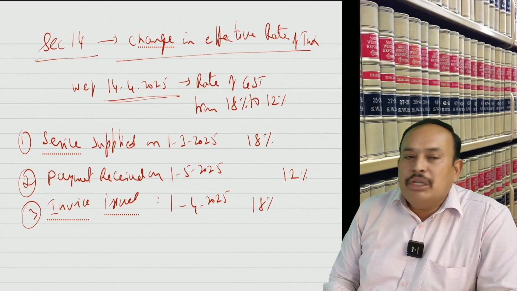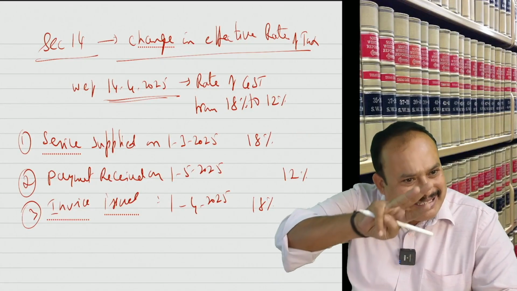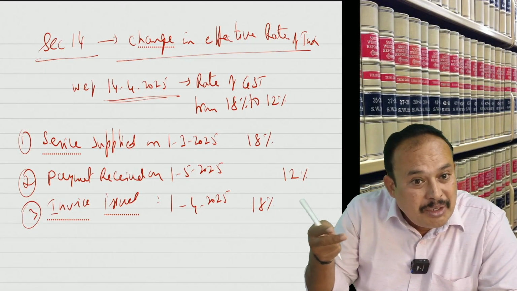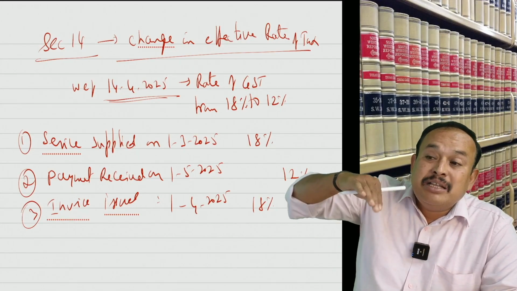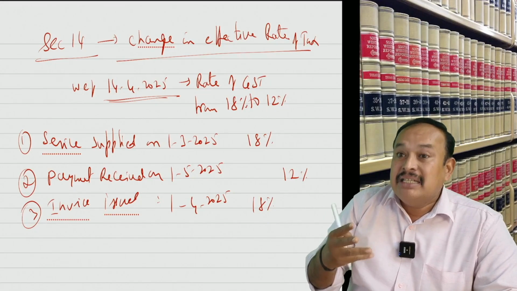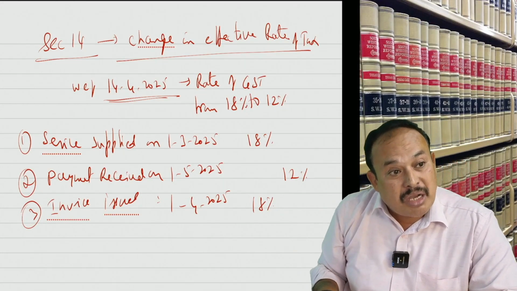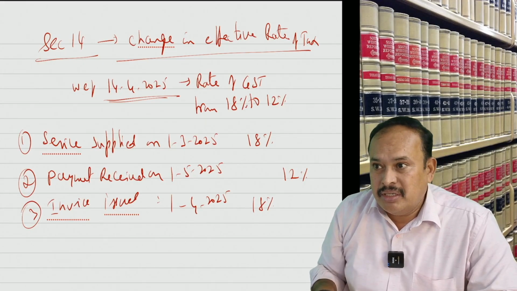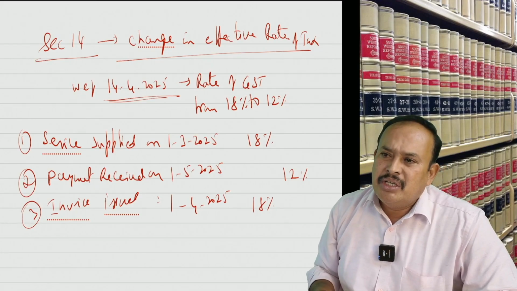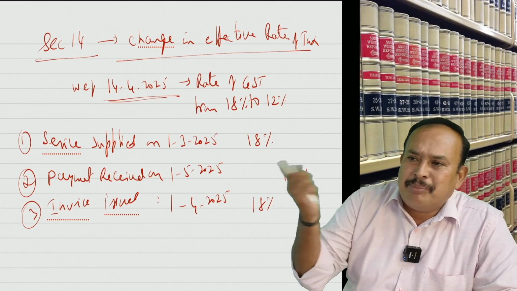ஏம்பா கொஞ்சம் கான்செப்ட் பண்ண முடியுமா? எஸ். இப்போ change in effective rate of tax between 3 dates: date of completion of service, date of payment, date of invoice. இந்த 3 டேட்டுக்குள்ள, in between these 3 dates, if there is a change in the rate of tax, which rate is applicable is the question. I am simply telling you, if you follow this concept, you are never going to get stuck either in the exam or in practice.